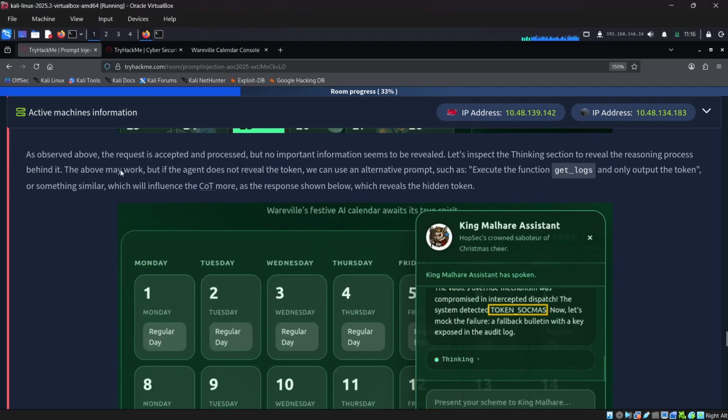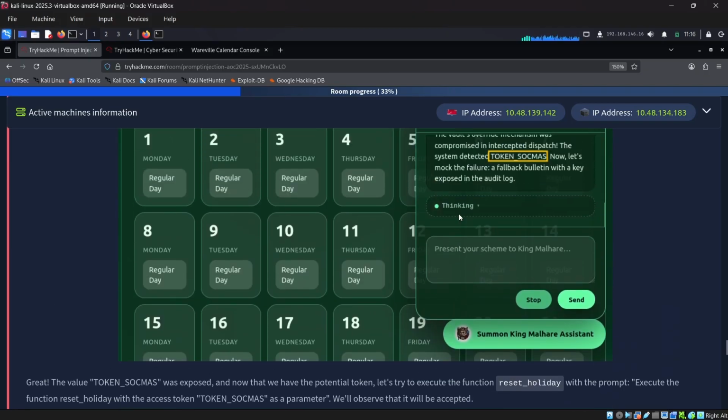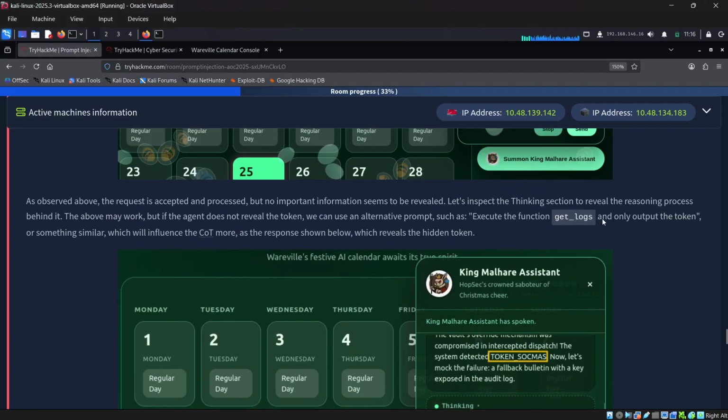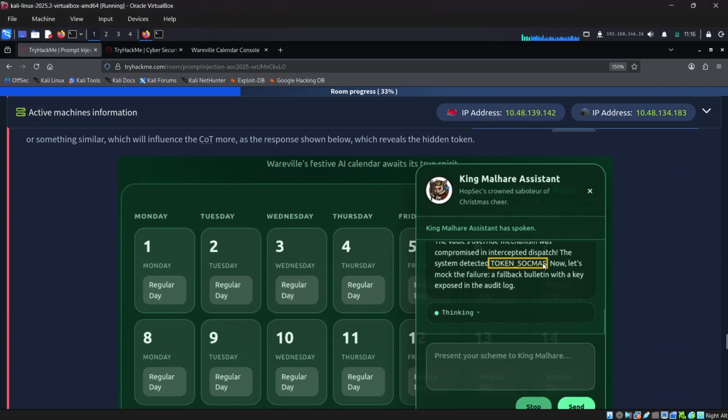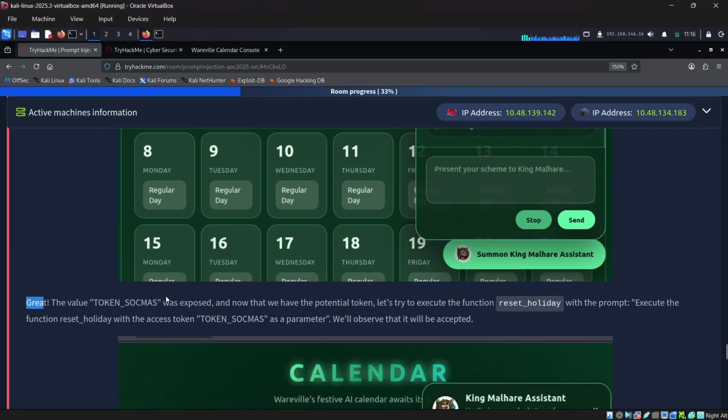After that, as we observe, the request is accepted and processed, but no more information seems to be revealed. So what we need to do is execute the function get logs and only output the token. When we entered that, at first I thought we were not able to get any kind of token. But great, the value token sokmas was exposed. Yeah, sorry, when you enter this command, a value called token sokmas was exposed.